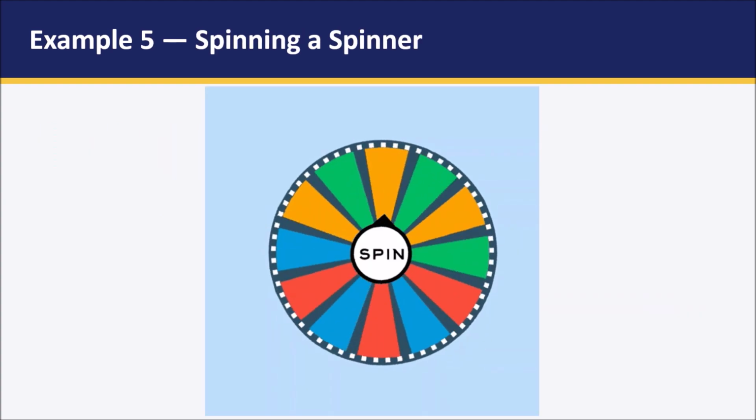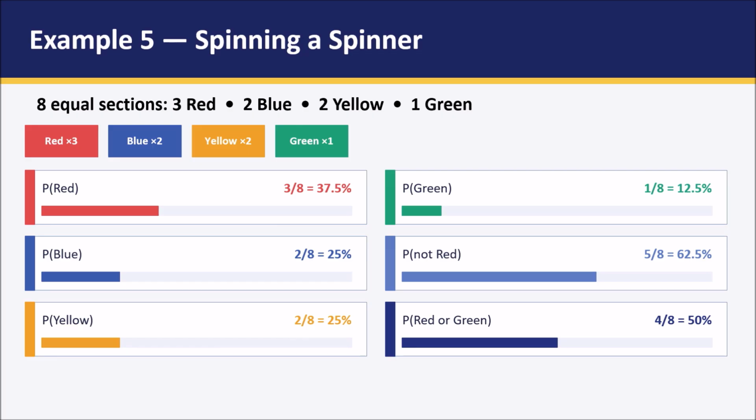And moving towards our last example, spinning a spinner wheel. I'm having a spinner wheel which is having 8 equal sections consisting of 3 red, 2 blue, 2 yellow sections and a green section. Now if we are spinning that wheel, the probability of getting a red, we know that there is 3 red and the total is 8. So probability of getting a red from a spinner wheel is 3 out of 8, or in percentage we can mention it is 37.5 percentage.